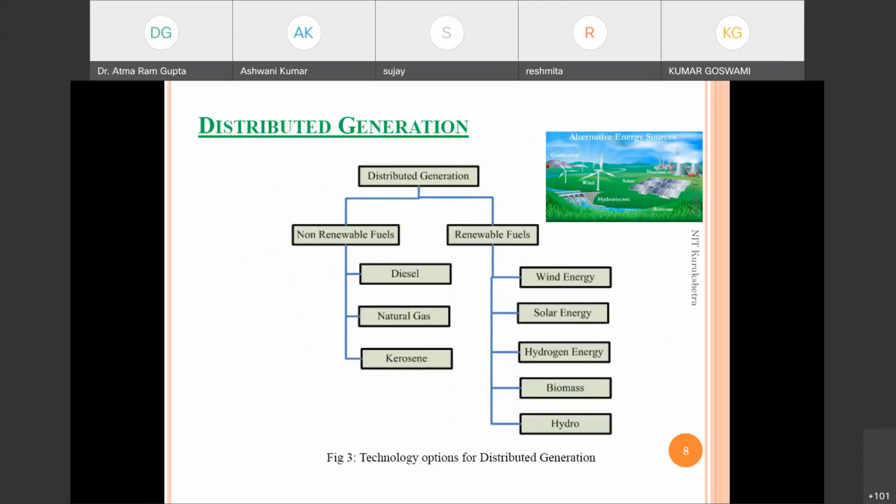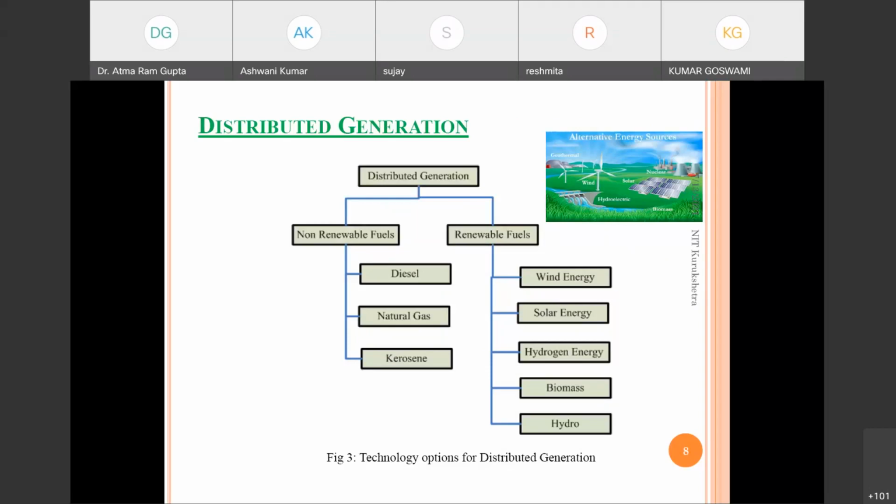So with non-renewable fuels, like diesel based, natural gas based, kerosene based, this all will come, but small generation. Coal based generation will not come into the distributed generation.